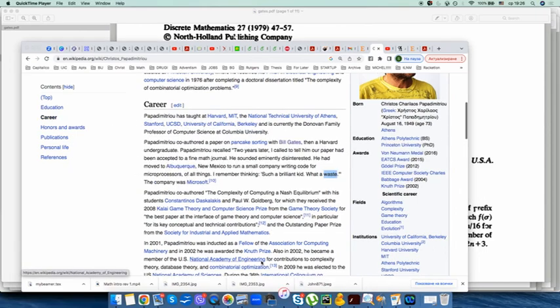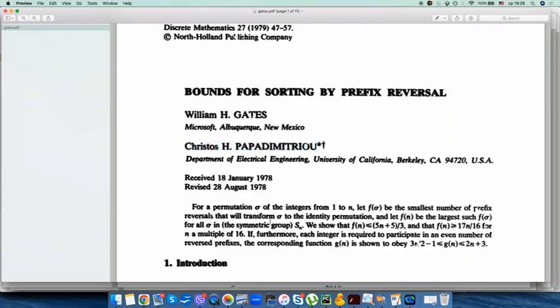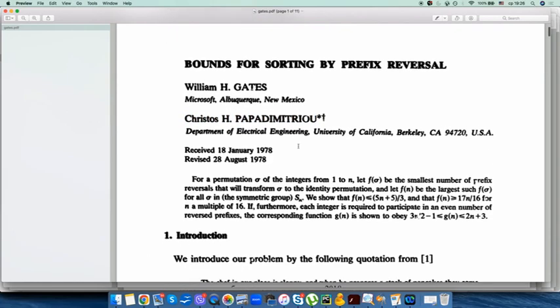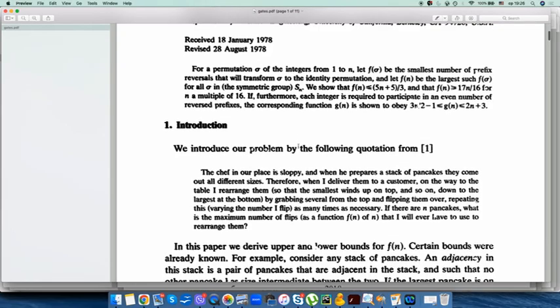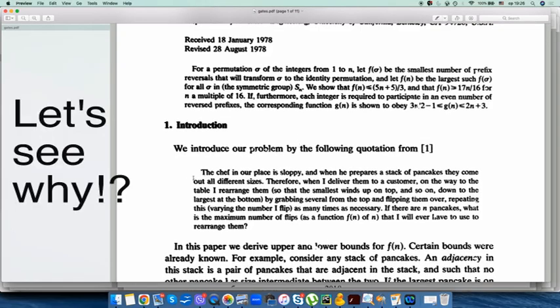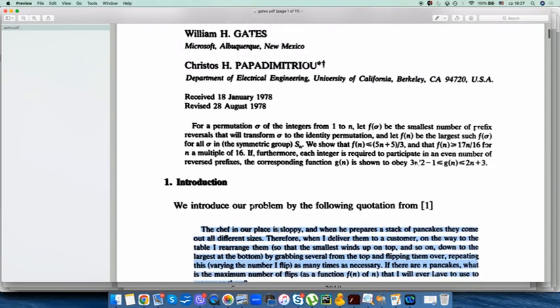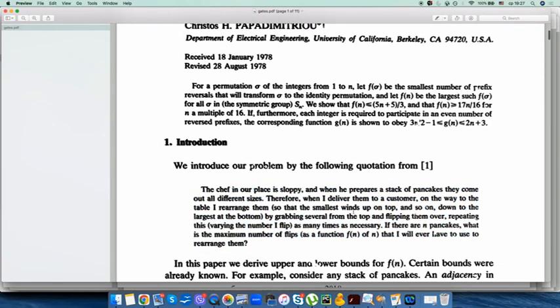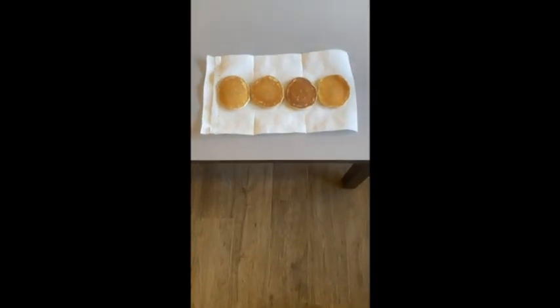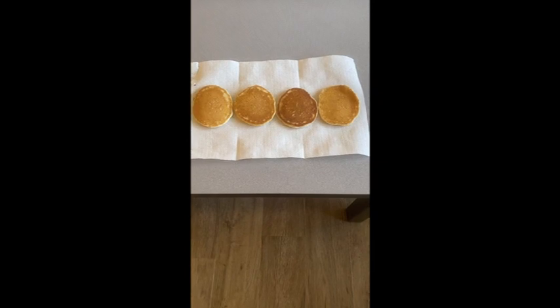Anyways, that's a fun story, but if we go back to the actual paper, the title is something about sorting, and we mentioned that this is actually a paper about pancakes. So if you just scroll down here at the very beginning of the introduction, you see this paragraph, which is actually a quote from another paper. Basically, in this quote, Gates and Papadimitriou explained some interpretation of what they're doing, and this interpretation is related to pancakes. We are going to illustrate this pancake interpretation just by using these 4 pancakes.